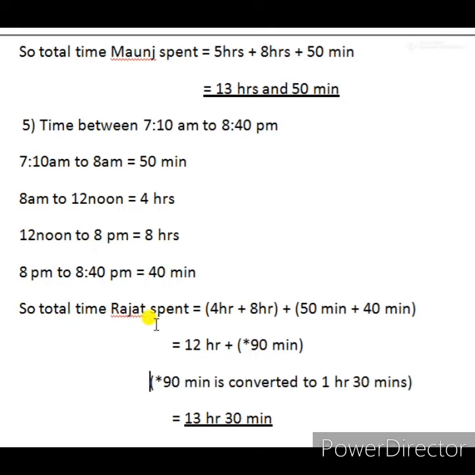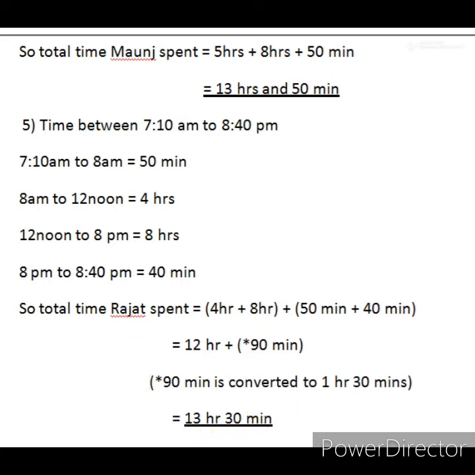So total time Rajat spent equals 4 hours plus 8 hours plus, then we have to add the minutes, 50 minutes plus 40 minutes. Total we got 12 hours 90 minutes. This also we know that there is no 90 minutes, there is only 60 minutes only. So we are converting this 90 minutes to 1 hour and 30 minutes. So along with this 12 hours, 1 hour we have to add, that is 13 hours plus 30 minutes. That means Rajat spent 13 hours and 30 minutes outside.